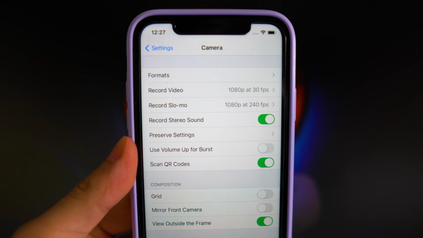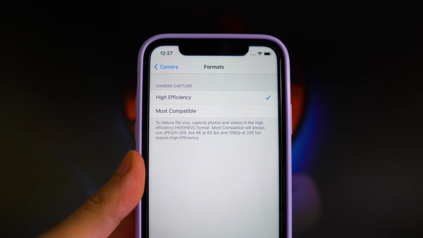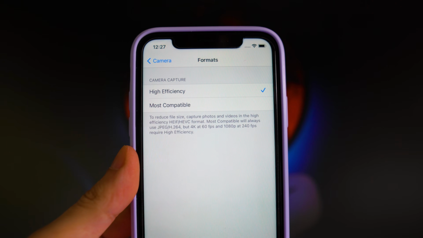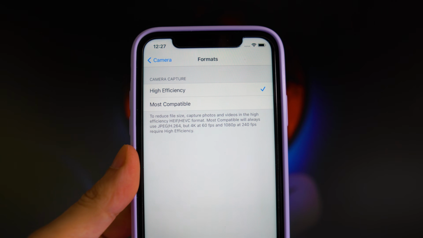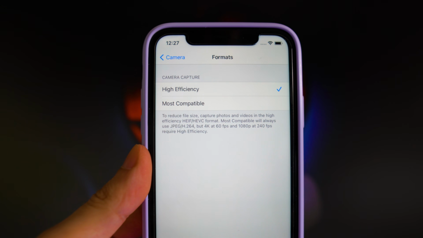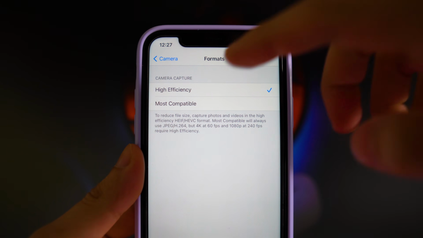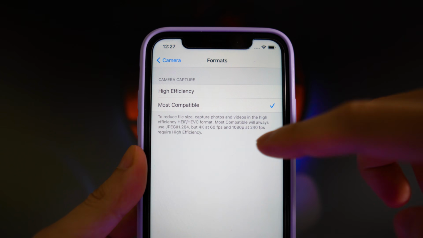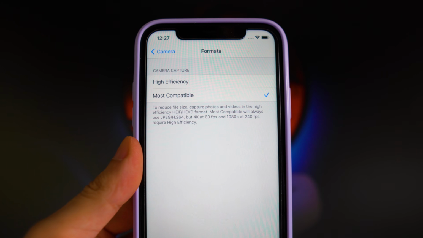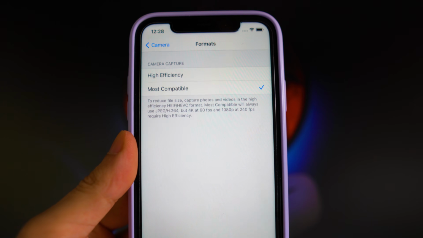So the first setting we're going to look into is the formats right here. When you open this up, you're going to have two different options for your camera capture. You got the high efficiency and the most compatible. It does give you a brief description on what each one does, but if you want the best quality, I recommend using the high efficiency, because the most compatible one says it will always use JPEG, H.264, but 4K at 60 FPS and 1080p at 240 FPS requires the high efficiency.